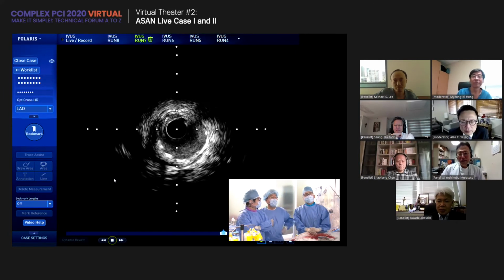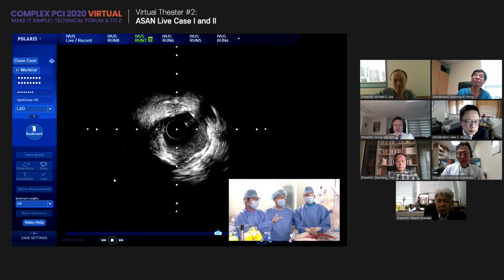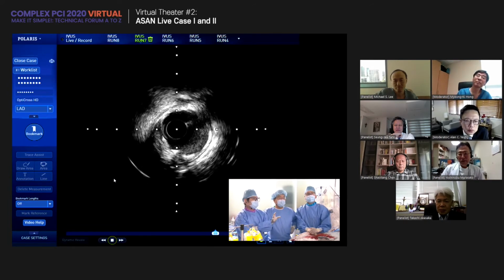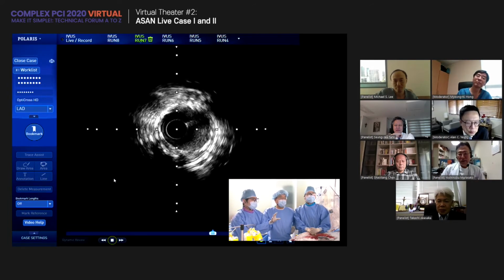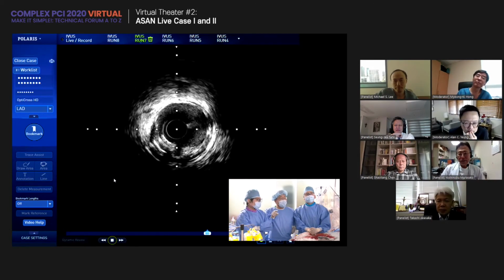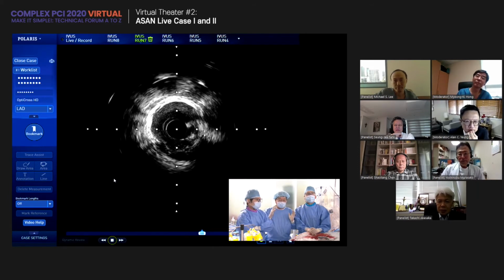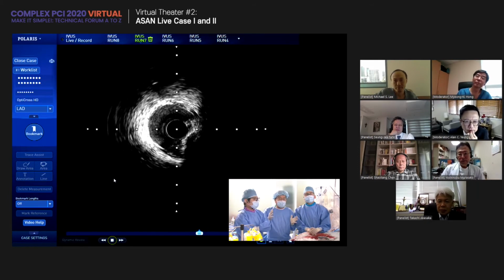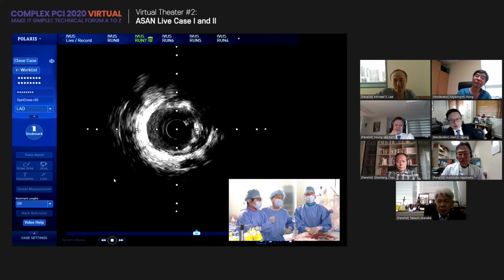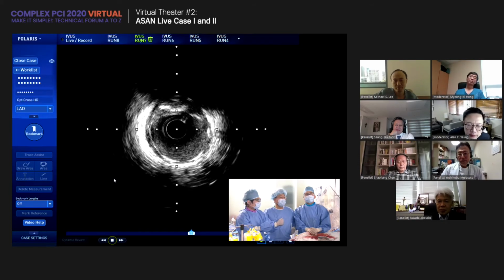Here is the previous calcified region. So we did high pressure inflation. From here, it is still 2.5, something less than 2.5. All right. We don't do more high pressure for the focal calcified undilated lesion. Just high pressure with a relatively small non-compliant balloon, that's enough. I don't want a rupture or something like that.